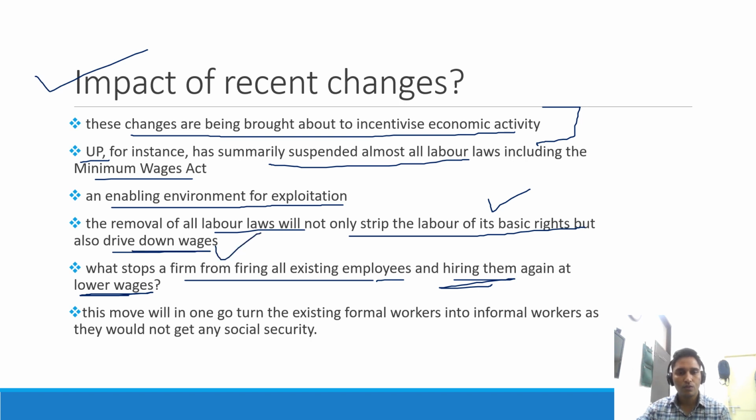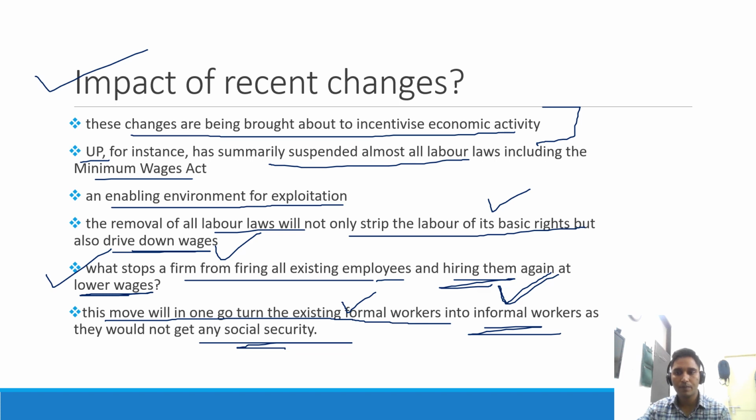So the experts are raising this question: what will stop any firm from adopting these tactics? And it is also said this move will in one go turn all the existing formal workers into informal workers. Because the employees who are currently in the formal sector will also, in a way, be hired by the industries through contract labor, and the number of informally employed people will go up, and there will not be any social security measures available for the employees. So these are the concerns which have been raised by the experts.